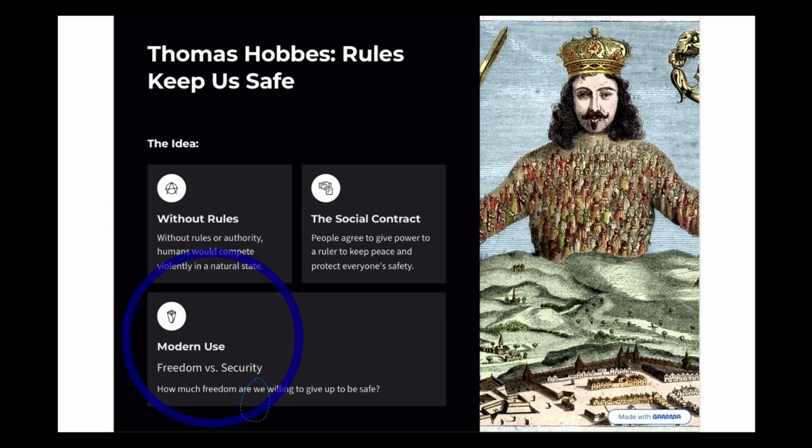Because like Aristotle said, it's about balance. If we give up too much freedom, then we are prisoners. But if we don't have enough security, we're living in a dangerous world. So where's the balance, and how can we know?